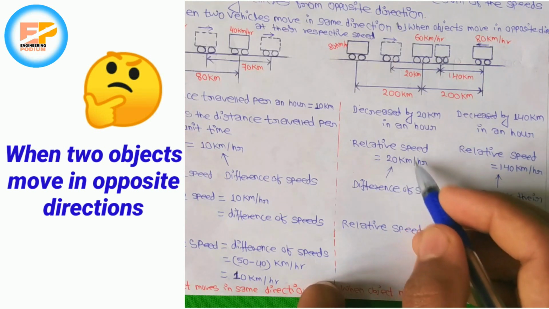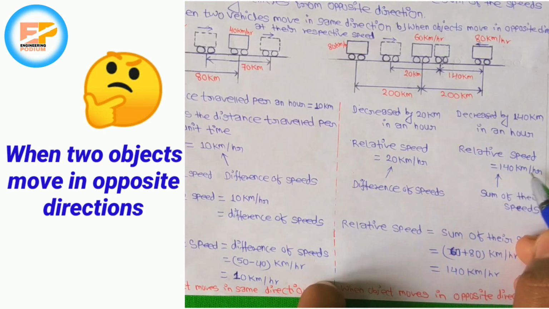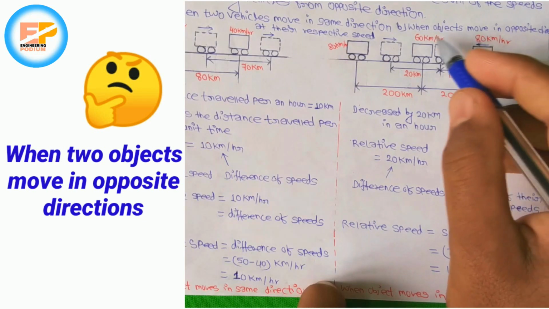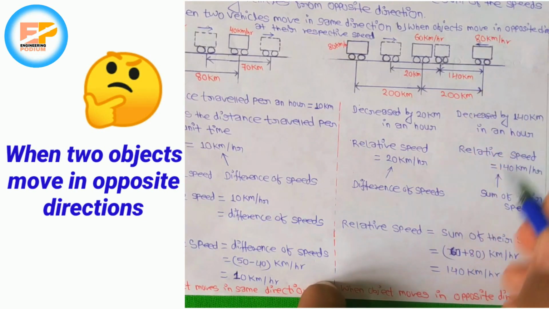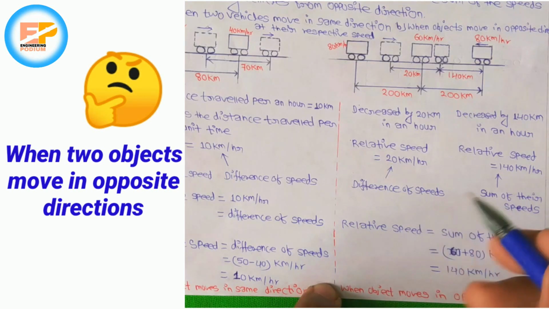So this 20 km per hour is nothing but a difference of speed, and this 140 km per hour is nothing but the sum of their speed, that is 80 plus 60 from the opposite direction. So relative speed is equal to the sum of their speed, that is 60 plus 80, that is 140 km per hour. So this is the case when objects move in opposite directions.